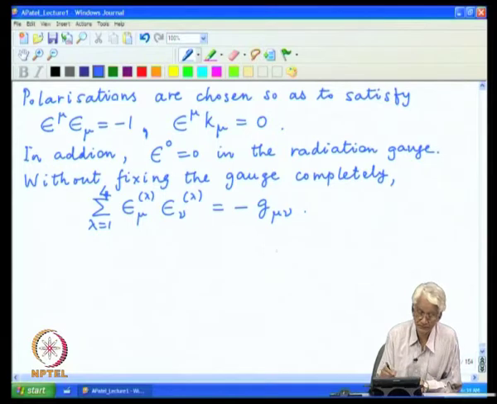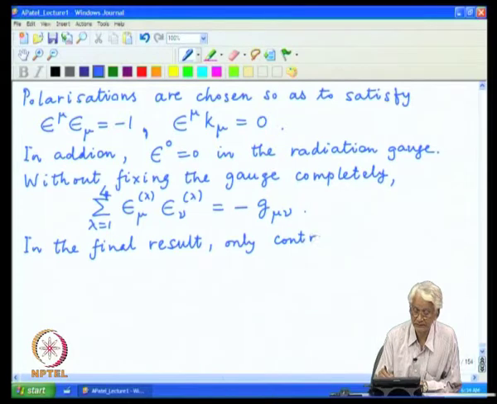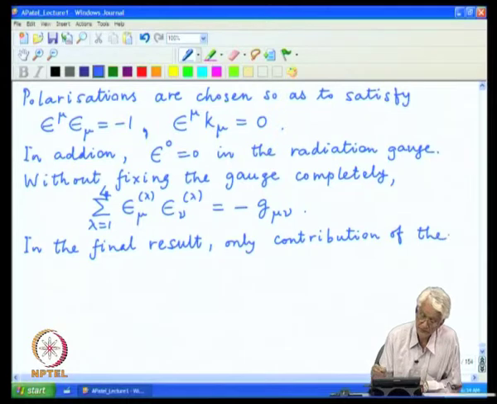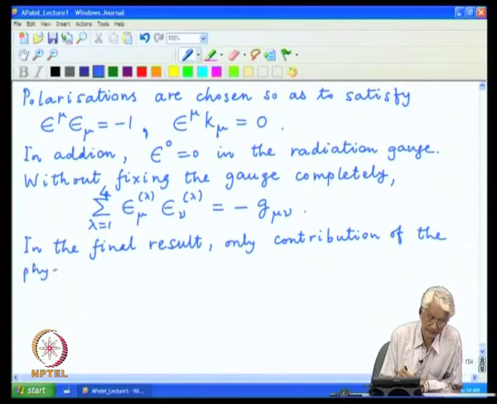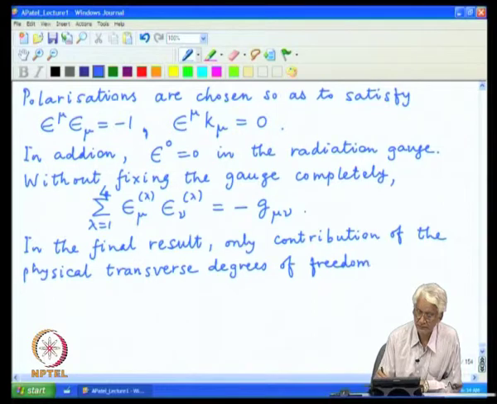So, in the final result only the contribution of physical transverse degrees of freedom survives.